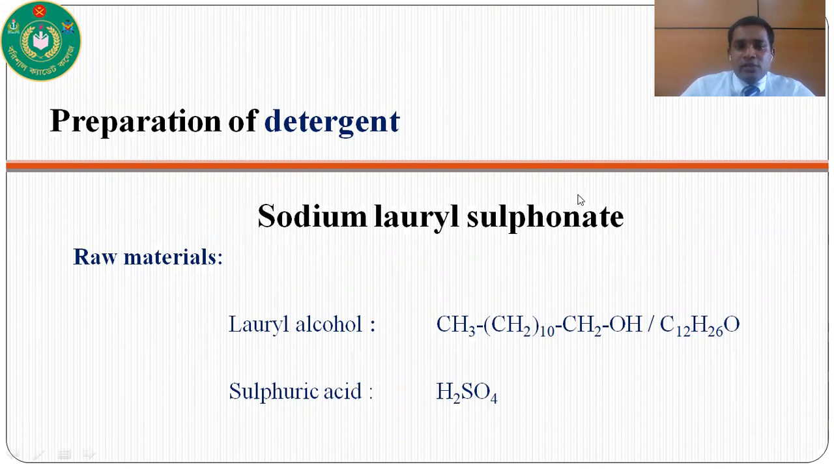What are the raw materials of sodium lauryl sulfonate? It has two raw materials. First one is lauryl alcohol and the other is sulfuric acid. So we can say from sulfuric acid and lauryl alcohol, we can prepare sodium lauryl sulfonate, which is one kind of detergent. Here is the chemical formula of lauryl alcohol, CH3(CH2)10CH2OH, or in short we can write C12H26O, and sulfuric acid H2SO4.